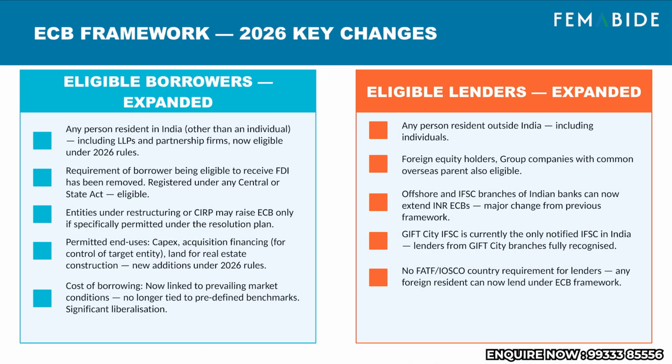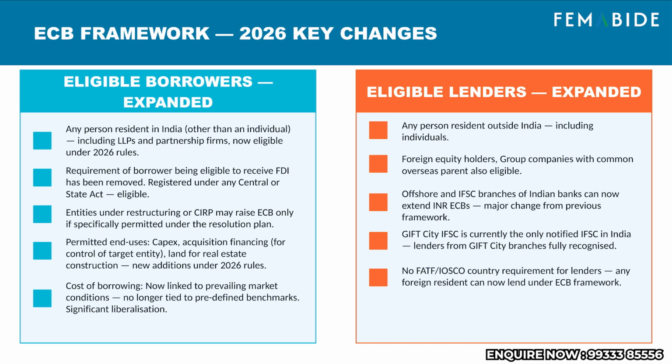ECB framework 2026 key changes. The 2026 framework has made significant changes on both the borrower and lender side. On eligible borrowers, any person resident in India other than individual can now borrow. LLPs and partnership firms are now eligible under 2026 rules. The old requirement of being eligible to receive FDI has been removed. If you're registered under Central or State Act, you're eligible. Entities under restructuring of CIRP can raise ECB, but only if specifically permitted under the resolution plan.